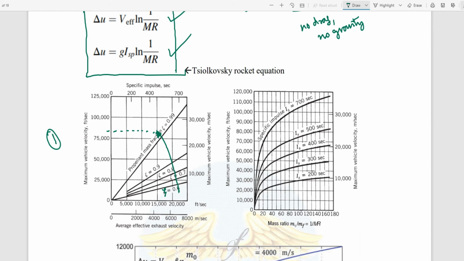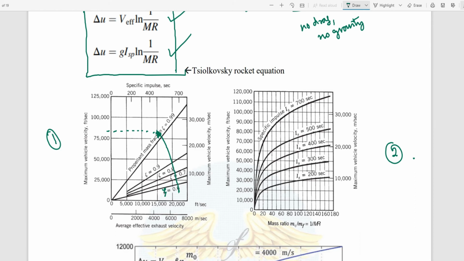Yes, ma'am. Right. Now from the second graph, what conclusion can we bring?